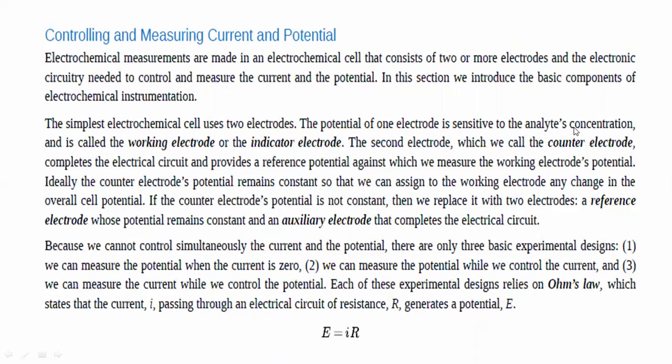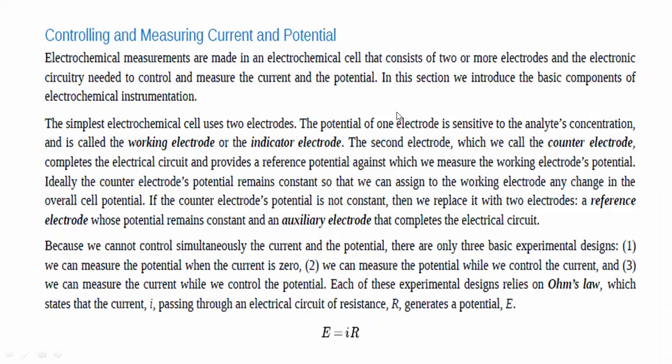We have dipped two different electrodes in two different solutions, and the electrode whose potential is sensitive to the analyte concentration is known as the working electrode or the indicator electrode. Out of the two, one electrode is dipped in a solution of analyte and is sensitive to the concentration of that analyte.